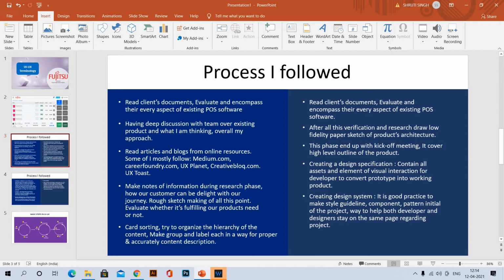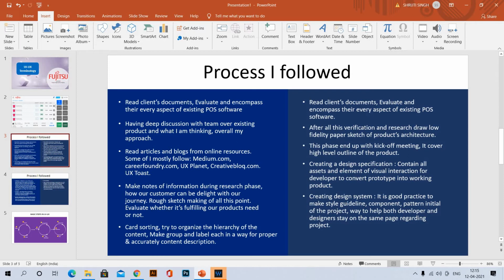The team meeting is like a kickoff for creating a design specification, which contains all assets and elements of visual interaction for the developer to convert the prototype into a working product. Yes, creating a design specification is very important.